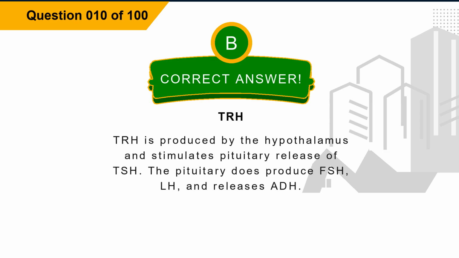The correct answer is option B, TRH. Explanation. TRH is produced by the hypothalamus and stimulates pituitary release of TSH. The pituitary does produce FSH, LH, and releases ADH.